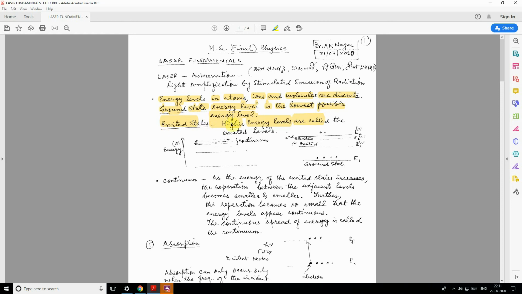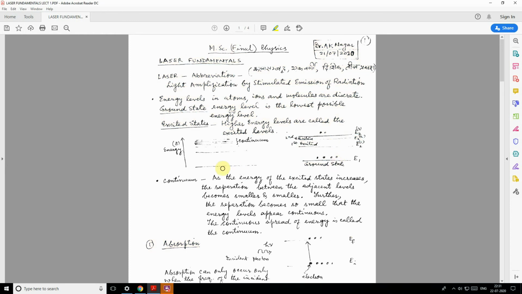Excited states are the higher energy levels, but you also know the fact that as the energy levels increase, the separation between them becomes less and less.